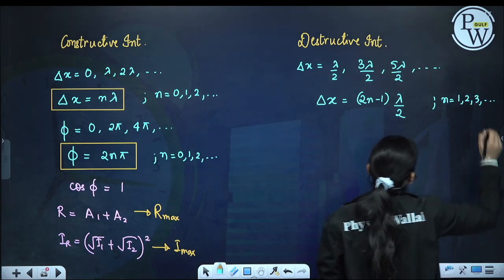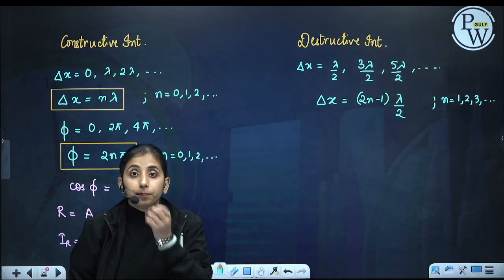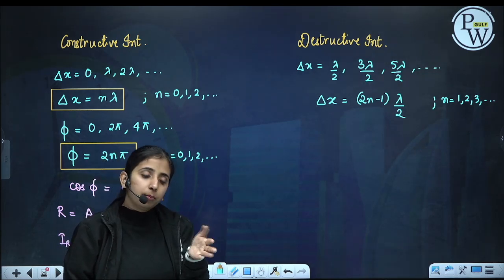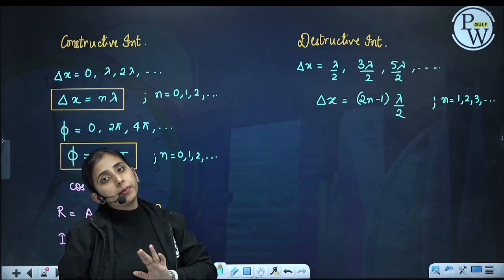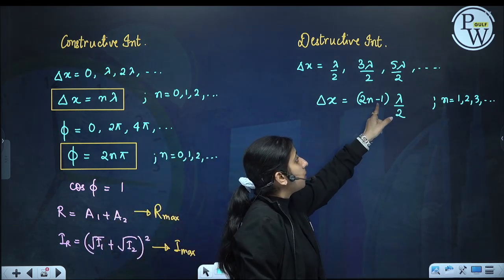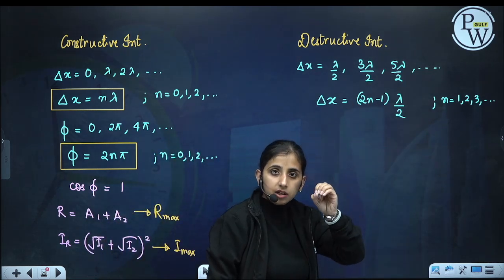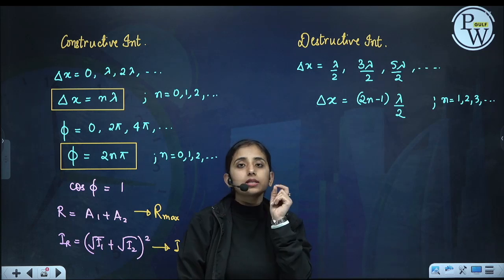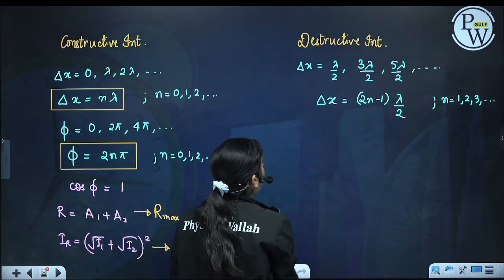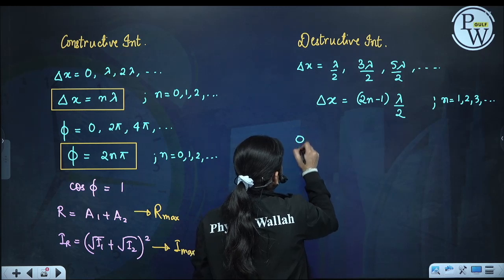See, n is any number, 2n will always be an even number, so 2n plus 1 or 2n minus 1, both will be odd numbers. If you write 2n plus 1, start the series from 0. If you write 2n minus 1, start the series from 1. So this will be my path difference. So what will be my phase difference?